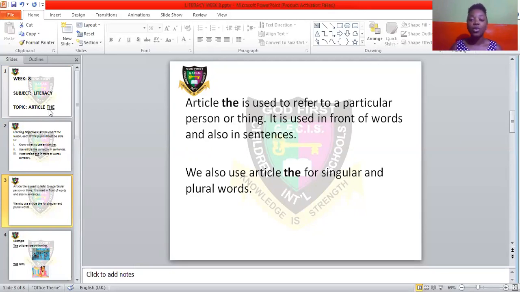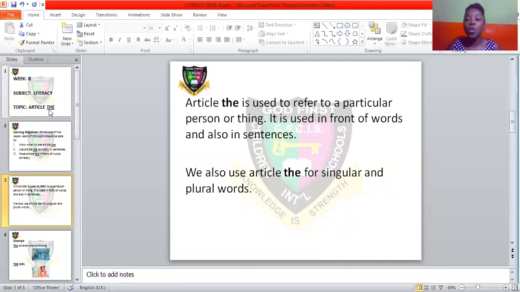Then also we use articles "the" in front of singular and plural words. For example, the children. Children is the plural form of child. A child and many children, or a child and two children. If I say the children are playing outside, that means there's a particular group of pupils playing outside. So there's a particular group of pupils that I'm talking about.